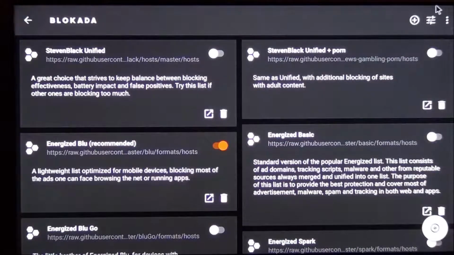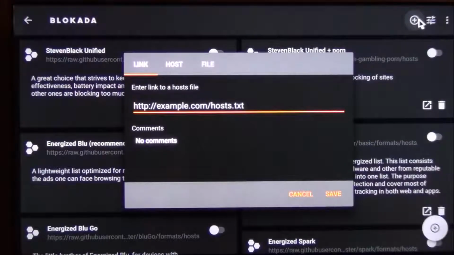And then once you're here, see right here on the top right, that plus sign? Click on that. Once you're here now, go to host. So it's on link, go to host.